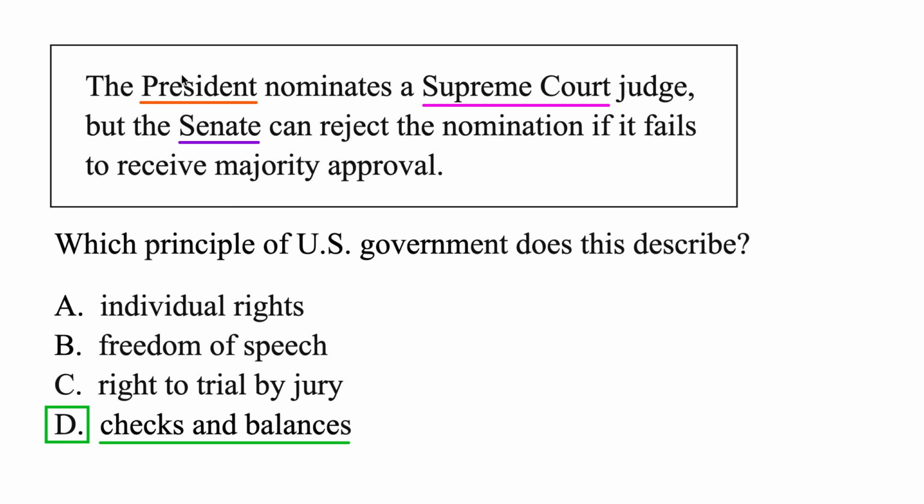So like we said, anytime the question asks you about 2 or 3 branches of government, it almost always has to do with checks and balances. In other words, needing approval from one branch of government to be able to do something.